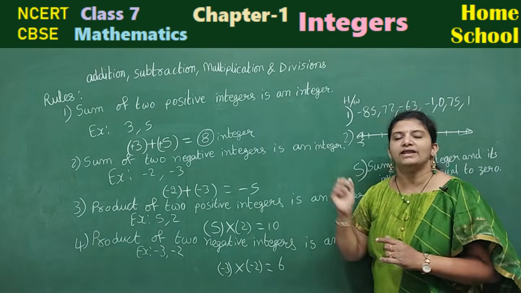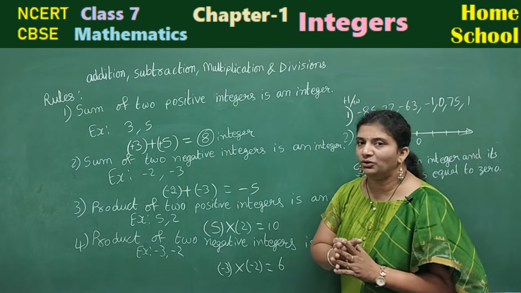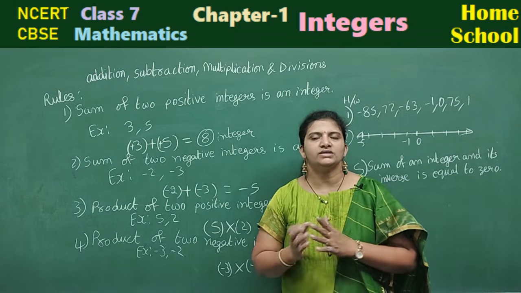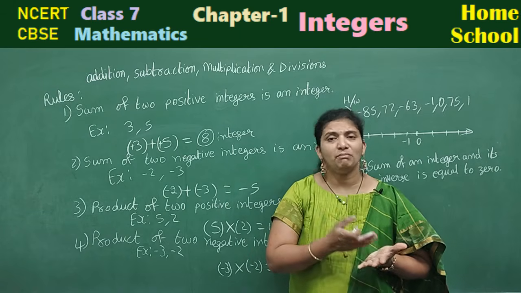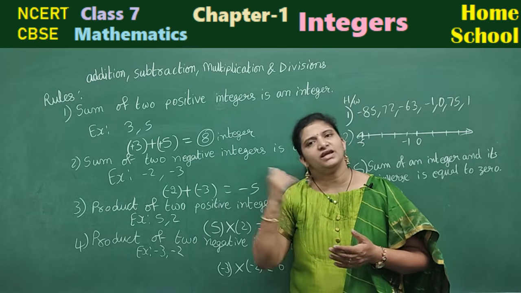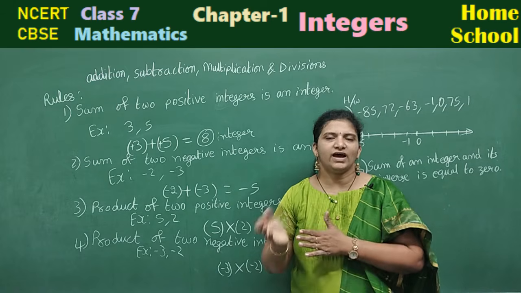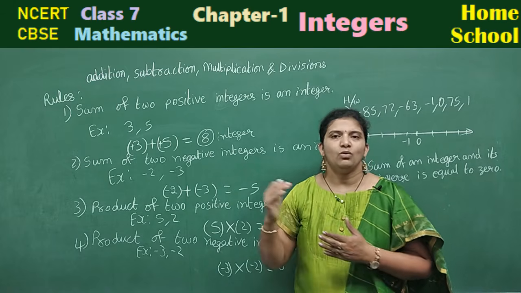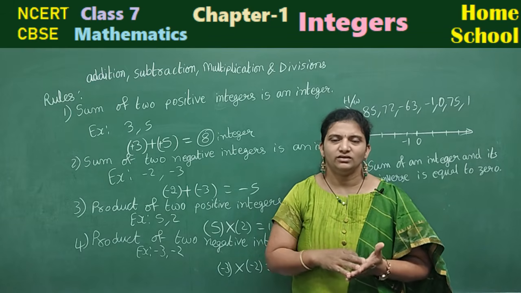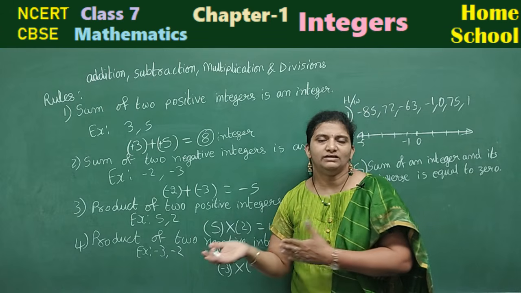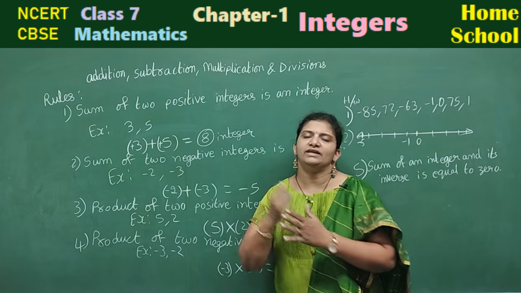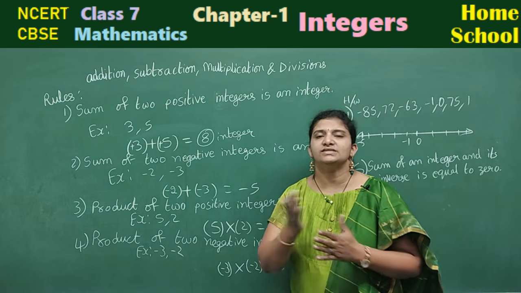Now to understand this rule, we should know about inverse. What is inverse here? 3. Its additive inverse is minus 3. Minus 3 plus 3. 5 minus 5. 1 minus 1. 15 minus 15. Or minus 10, 10. For every integer, reverse the sign.